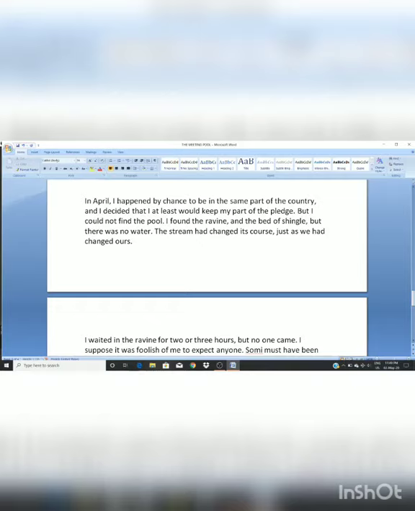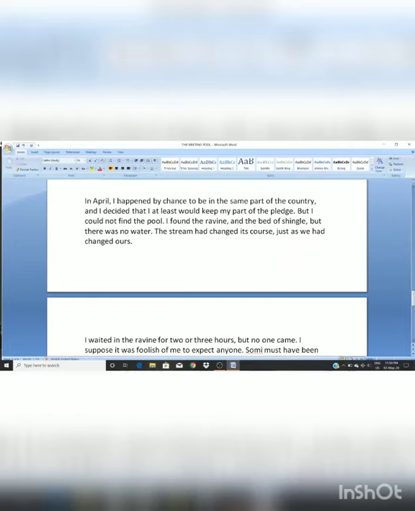He went there, but he could not find the pool. I found the ravine and the bed of shingle. Ravine is valley. I have told you this in the starting itself. And shingle is the big stones on the beach. I found the ravine and a bed of shingle, but there was no water. So he found the ravine, he found the bed of shingle, but he could not see the water there. The stream had changed its course.